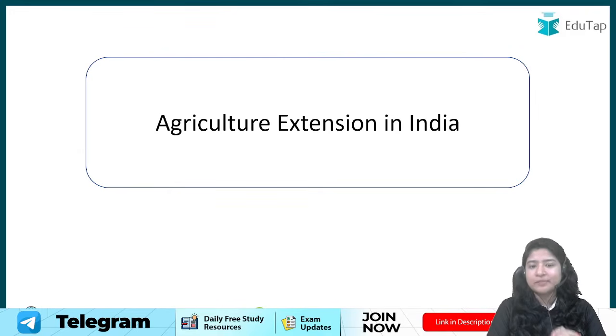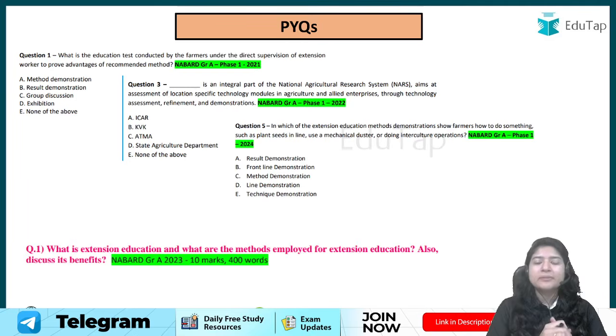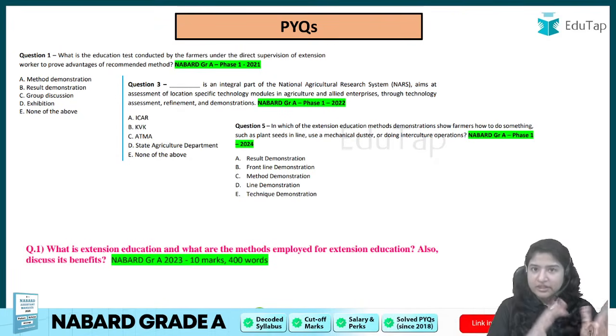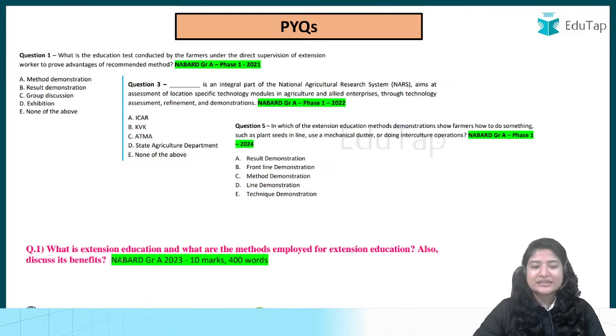And the topic that we have picked up today is agriculture extension in India. And why have we picked up this topic? Because if you look at the previous year questions, this topic has been asked both in your NABARD Grade A objective format, multiple choice question format, and also in the descriptive answer writing.